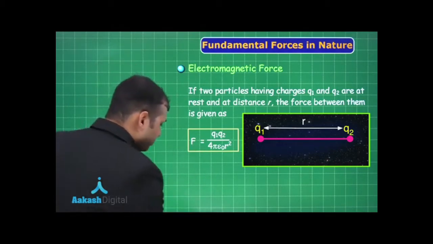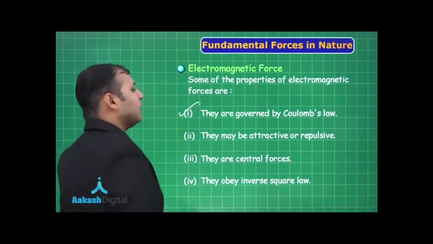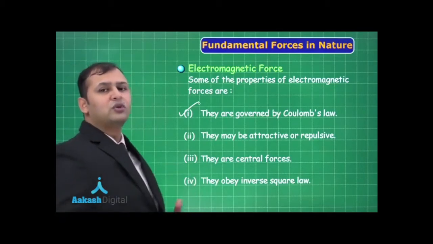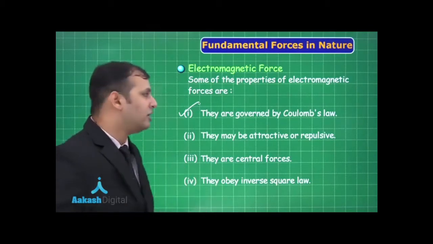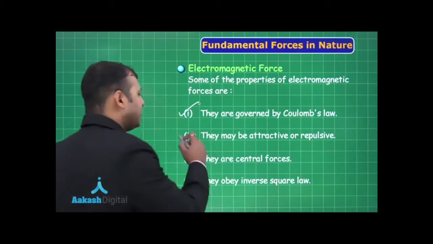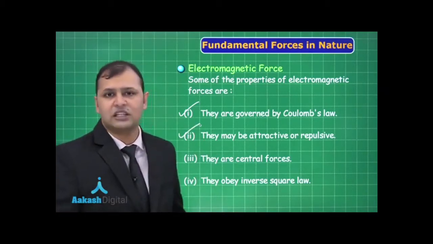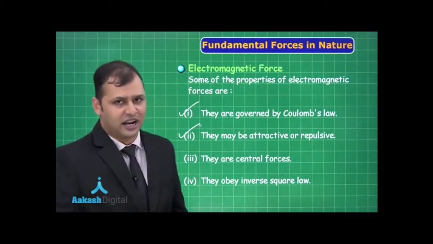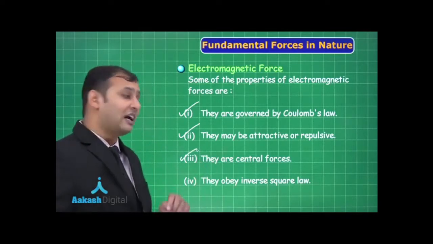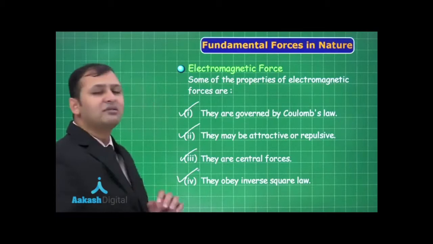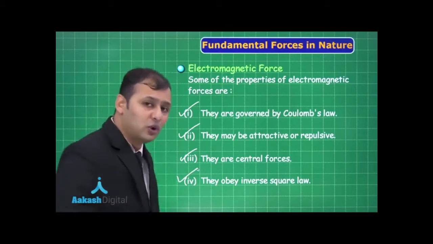Let me show you. So if you see the important properties of electromagnetic forces, the very first is they are governed by Coulomb's law. Yes, the force formula you see, F is equal to K, 1 upon 4 pi epsilon naught Q1 Q2 by r square. It's Coulomb's law, friend. Then they may be attractive or repulsive. Pretty obvious. If they are like charges, they will repel each other. If they are unlike charges, they will attract each other. Then they are central forces, as I have already told you, and since they are central, they will follow the inverse square law, as you can see in the formula itself, where F is inversely proportional to r square.